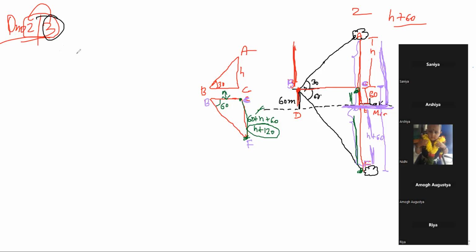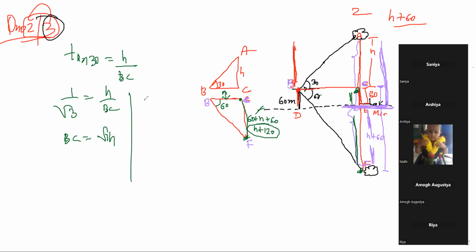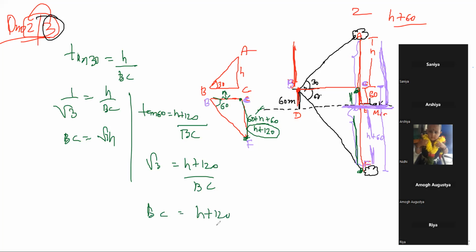Okay, now come to triangle ABC. Tan 30 degrees, now it is over. Tan 30 degrees equals perpendicular by base, that is H by BC. So 1 by root 3 equals H by BC. So BC equals root 3 h. Now in this triangle, tan 60 degrees equals what? Perpendicular is h plus 120 divided by base BC. So tan 60 degrees is root 3, equal to h plus 120 divided by BC. So BC equals h plus 120 divided by root 3.